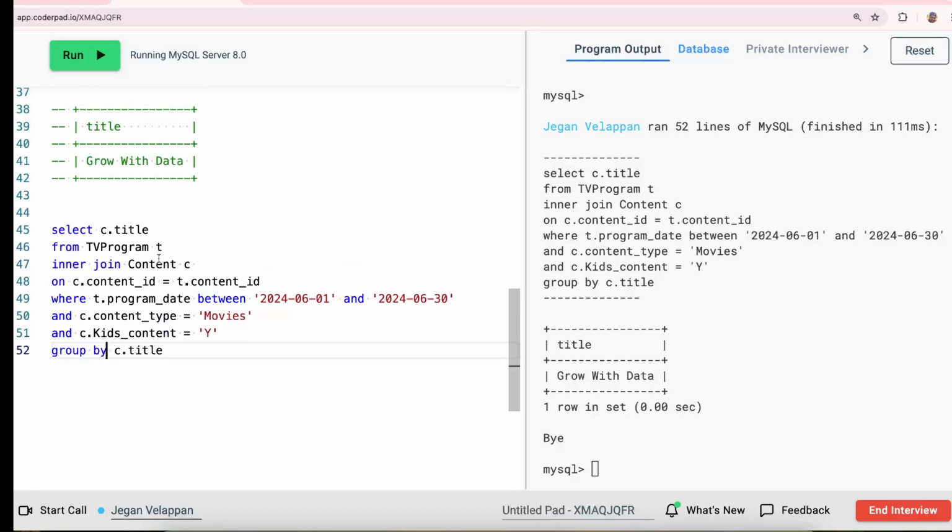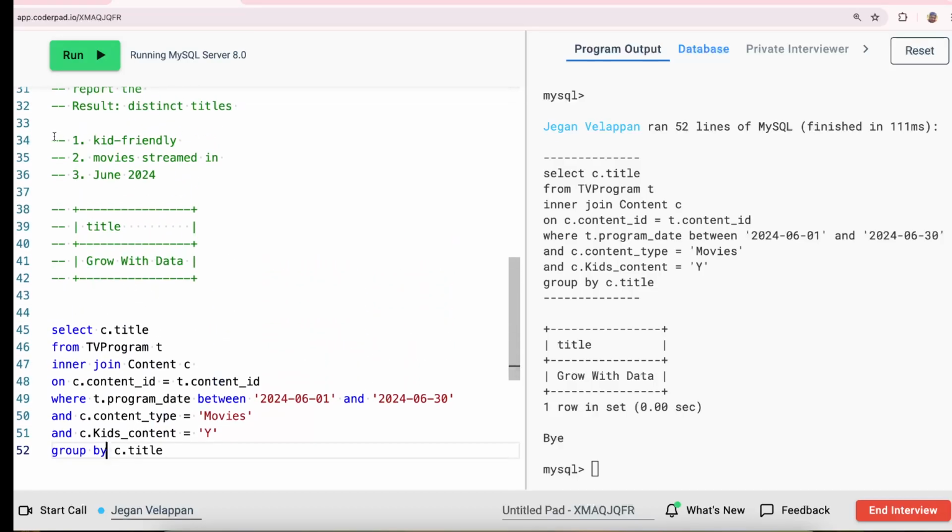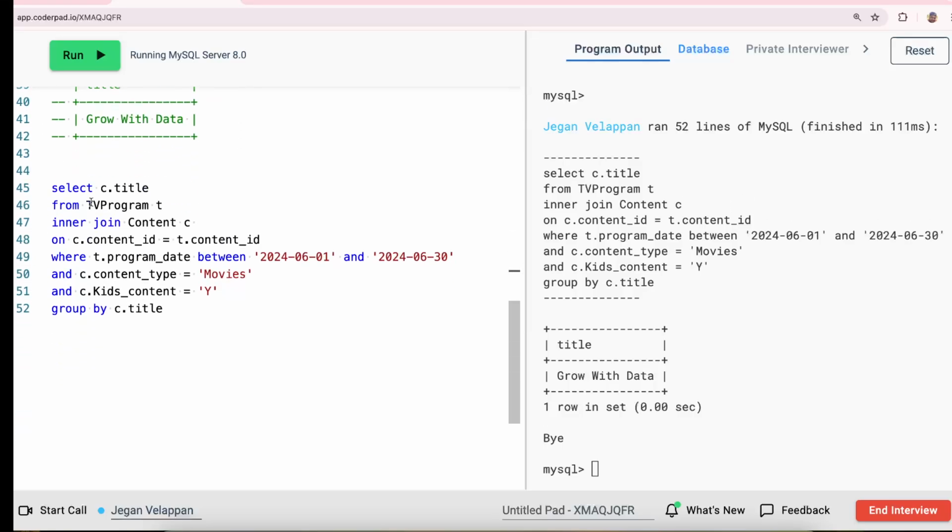When we look at the question, we got the 3 keywords: kids friendly, movie, streamed in June 2024. Streamed in, you can move it here, makes more sense. So these are the 3 conditions they asked for. We join the TV program and the content tables, and we make sure all the content IDs are connected. Then we say the program is only in June. Then what is the content type, a movie or a series? And then kids friendly: y means it's kids content, n means it's not, so we put y.